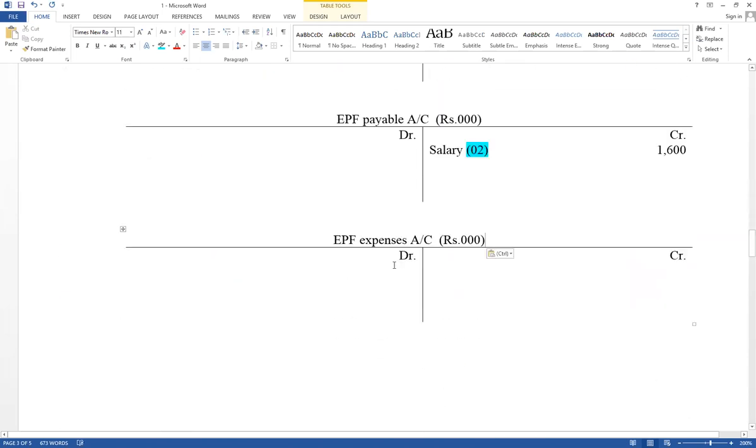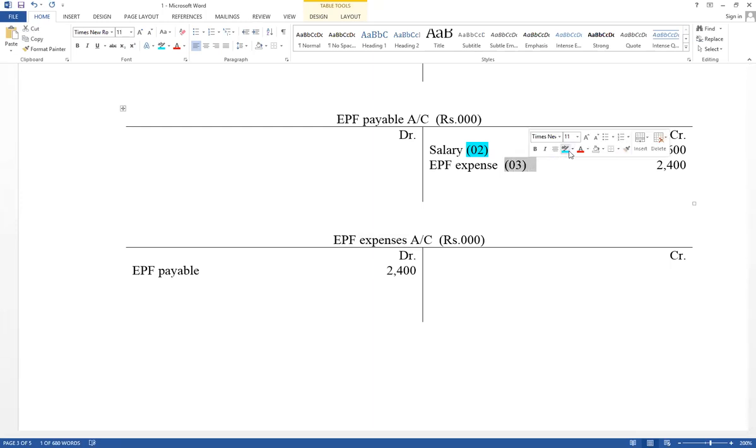2400 EPF expense account debit, not part of salary, and EPF payable account credit. Think about double entry, contribution of employer, employment business. Therefore, name of other ledger account, EPF expense account debit as EPF payable, EPF payable account credit as EPF expense. This is step number 3.